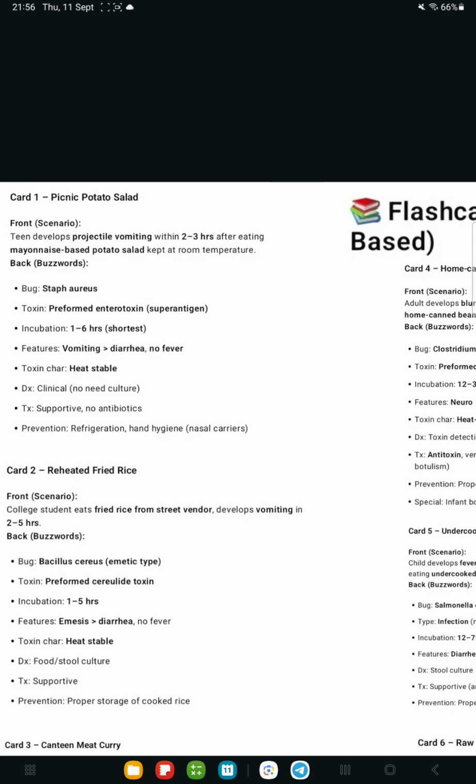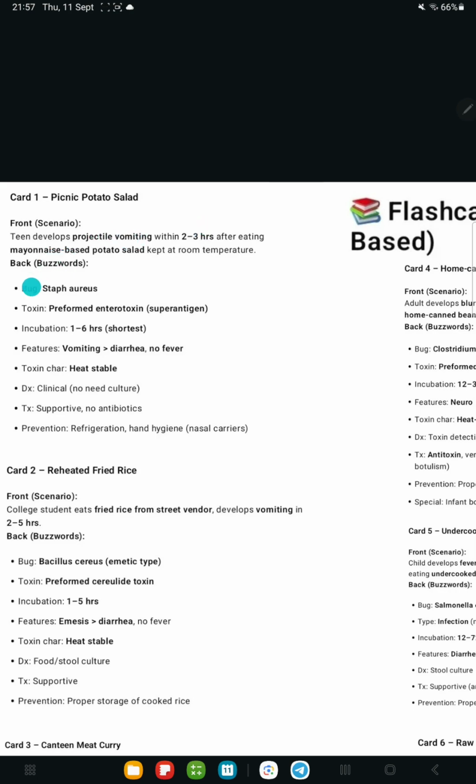Okay. So case number one is this picnic potato salad. Here, the scenario we have is this teen develops projectile vomiting within 2 to 3 hours after eating mayonnaise-based potato salad, which is kept at room temperature. This room temperature is also important. Okay, so mayonnaise, we know, projectile vomiting and 2 to 3 hours.